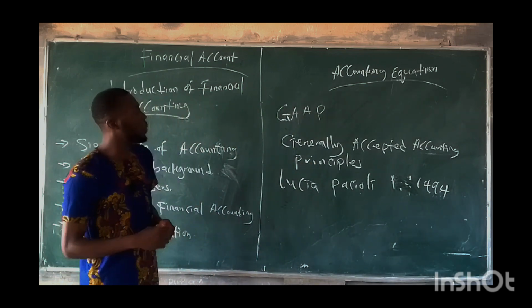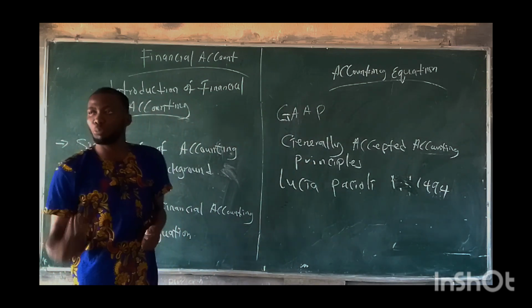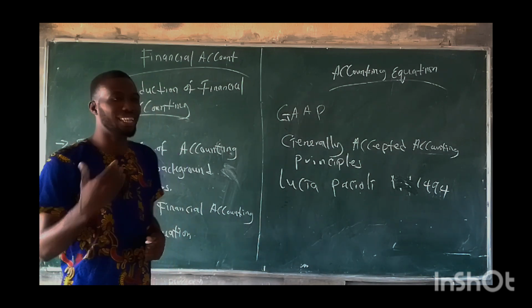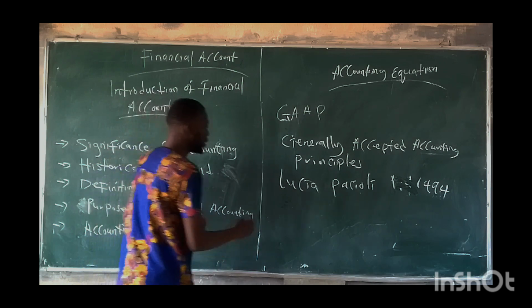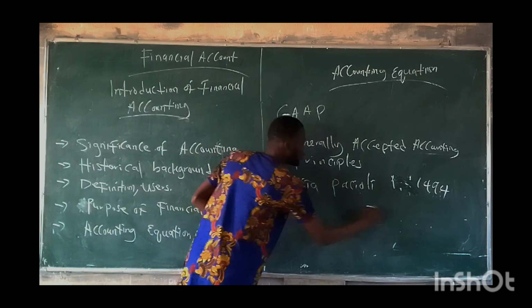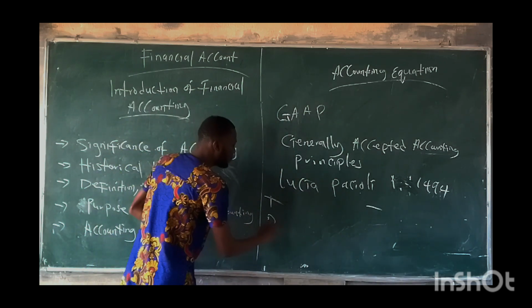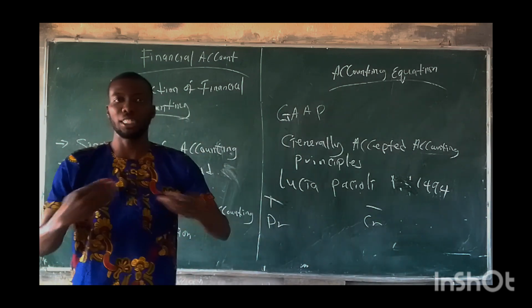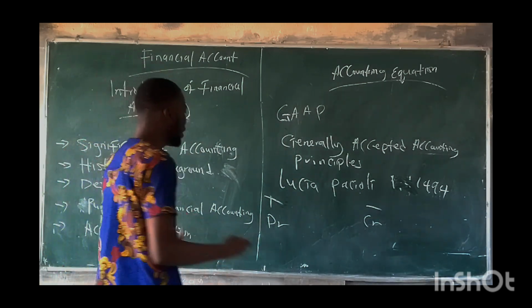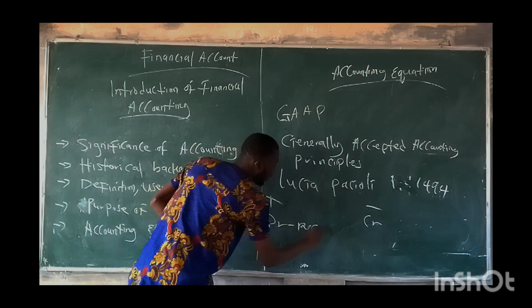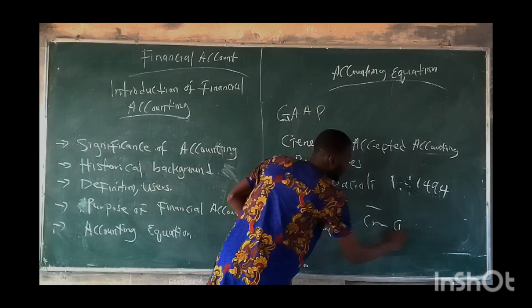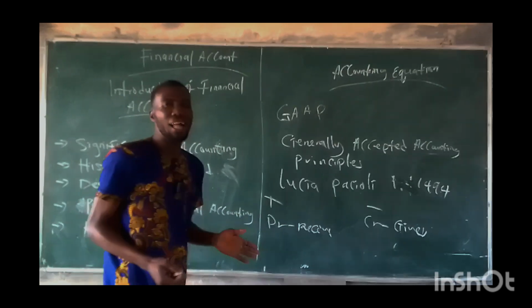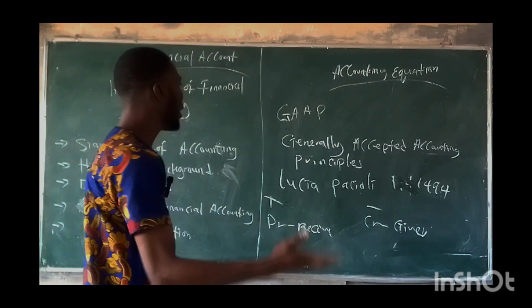What is the principle all about? The principle is about the double entry principle, which states that for every debit entry, there must be a corresponding credit entry. What does it mean? It means one should be plus, the other one should be negative. That is, we have the debit, we have the credit. The debit is whereby we receive, while the credit is whereby we give. So we debit the receiver, then we credit the giver. Debit is always at the left hand side, while the credit is always at the right hand side.